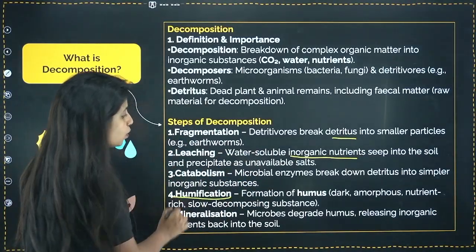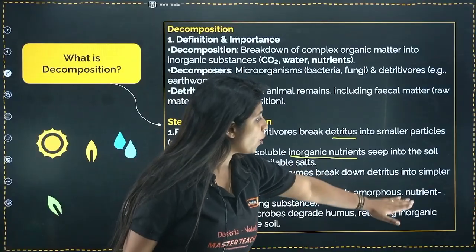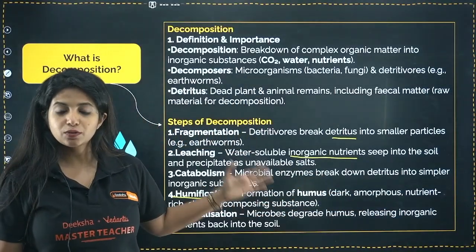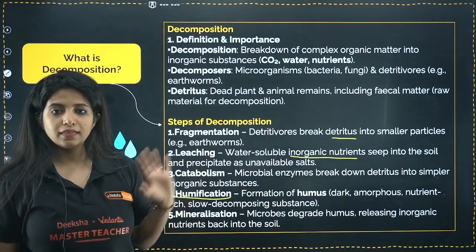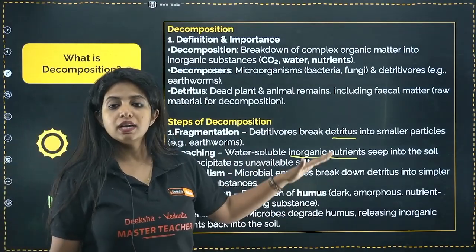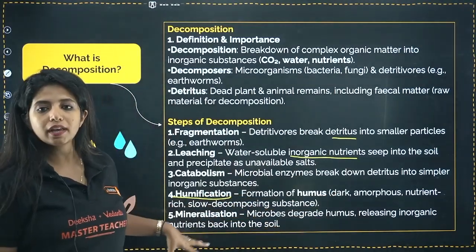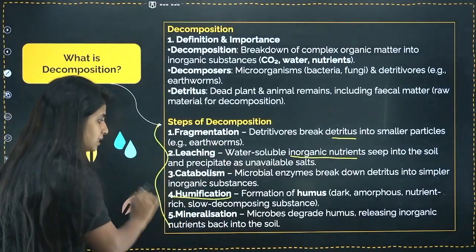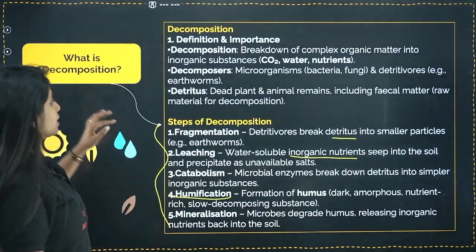And humification means what? Formation of humus, a dark amorphous nutrient rich slow decomposing substance. So I told you, it's very slow decomposing, it's dark and amorphous, and that's all. Mineralization means microbes degrade the humus, releasing inorganic nutrients back into the soil. That's all. So yes, it started off like this. I hope this is clear.